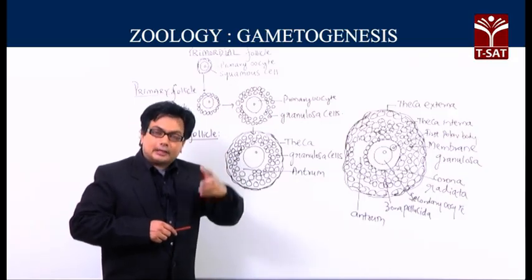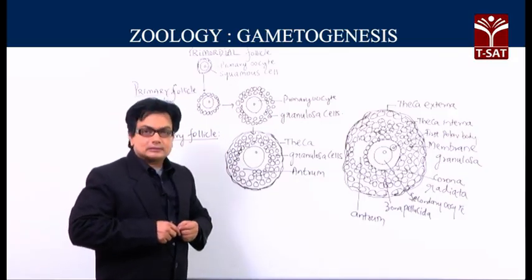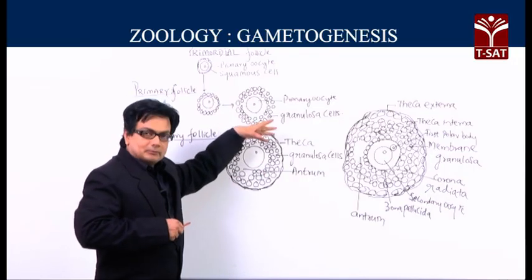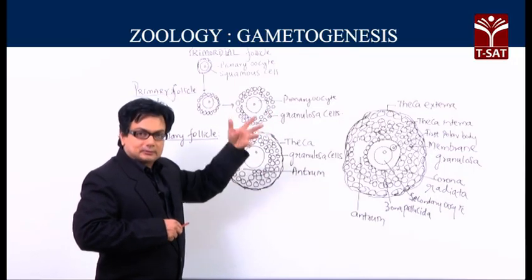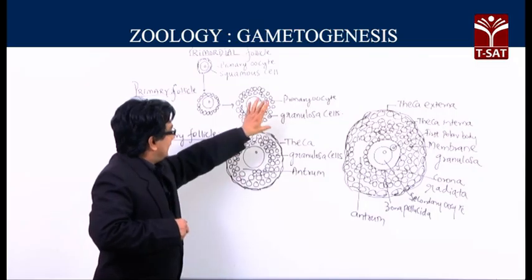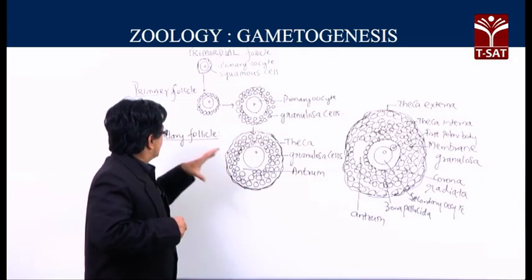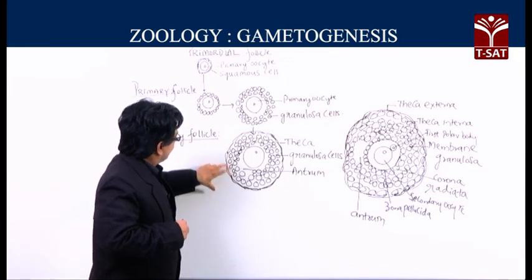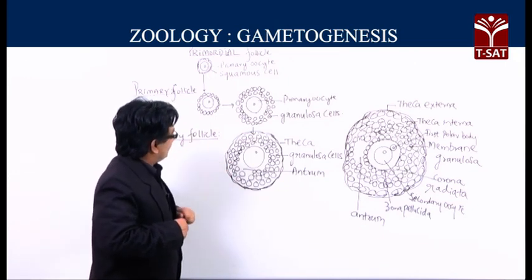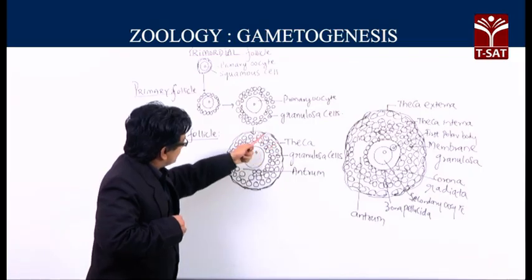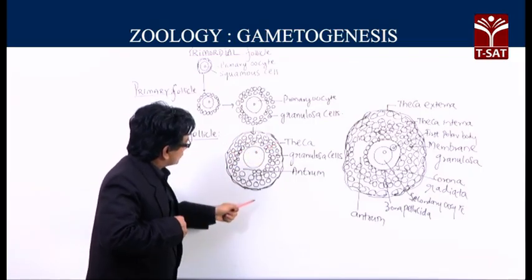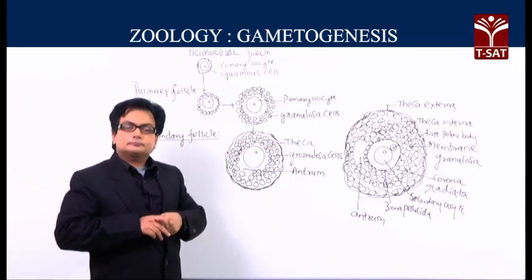Now, the granulosa cells are diploid cells, and of course, the primary oocyte is also at the moment diploid. The granulosa cells will increase in their number. Along with this increase, there is also a formation of a covering which is called the theca.